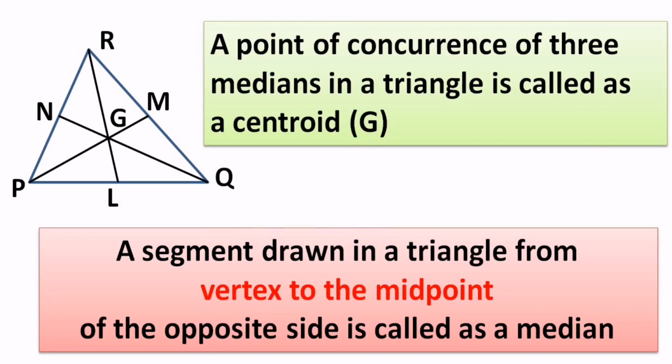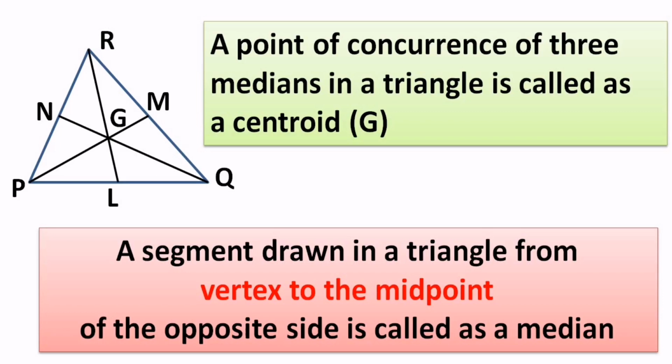Keep it in mind, this centroid divides the median in the ratio 2:1. That means the bigger part upon the smaller part of the median. Suppose we consider median RL, then RG upon GL will be equal to 2/1.